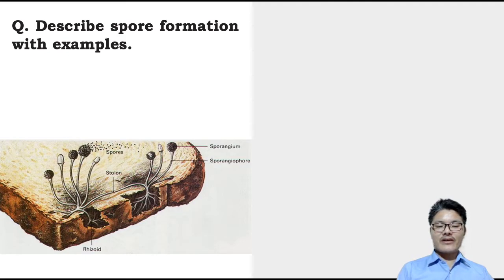Tiny hyphae here refers to tiny hair-like structures, which lead to formation of a new fungal body. So spore formation usually occurs in Rhizopus.